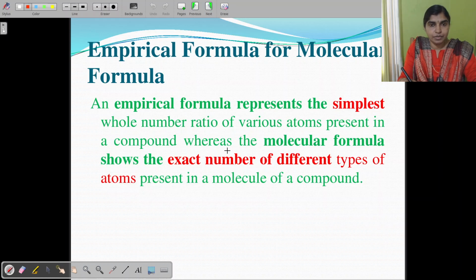Now we can discuss the empirical formula and molecular formula. What is meant by empirical formula and molecular formula? If you know the percentage composition of a particular element in a particular compound, we can determine their empirical formula. That is the simplest formula. If you know the empirical formula, from that we can find out the molecular formula.